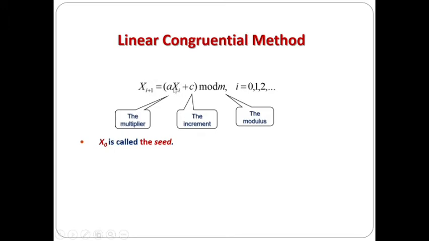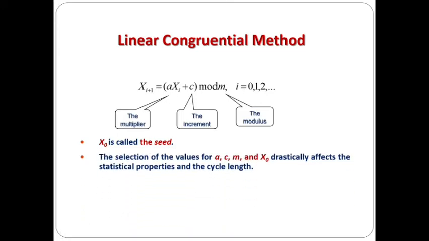For that we need this starting value, which is called the seed. And we have to assume or select the values for a, c, m and x0. The selection of values of all four parameters drastically affects the statistical properties and the cycle length of the random numbers. And this is the general formula.